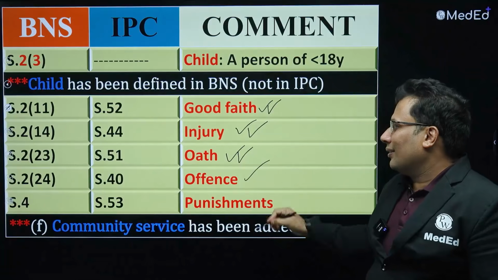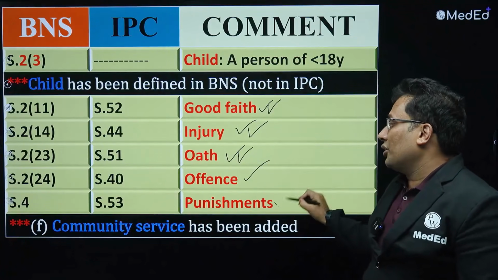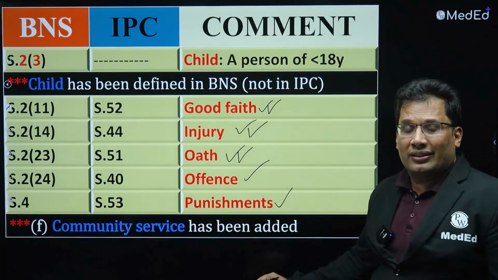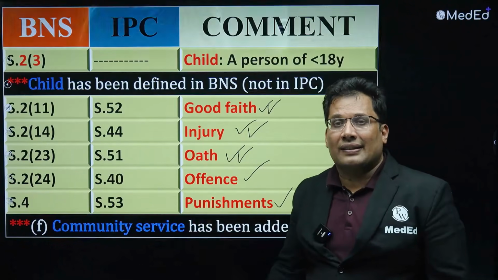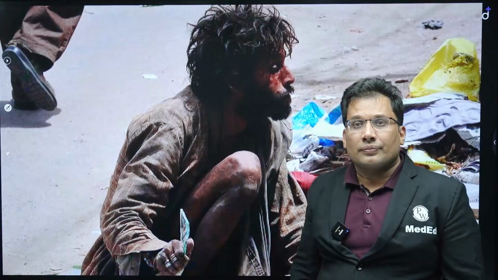224, offense. What is offense? And S4, that is basically punishment. And also now there is a new punishment added, community service in certain offenses. So I said already, juvenile means male or female less than 18 years.